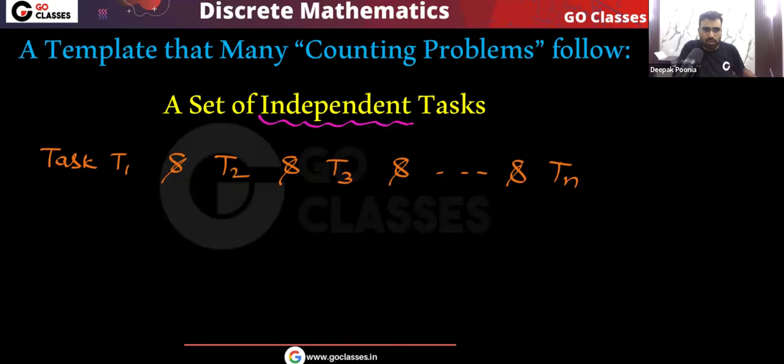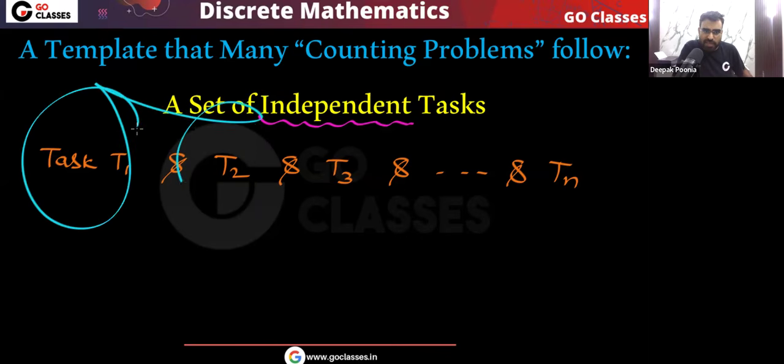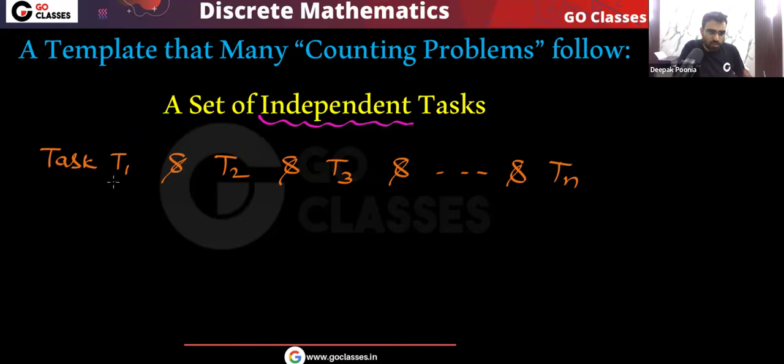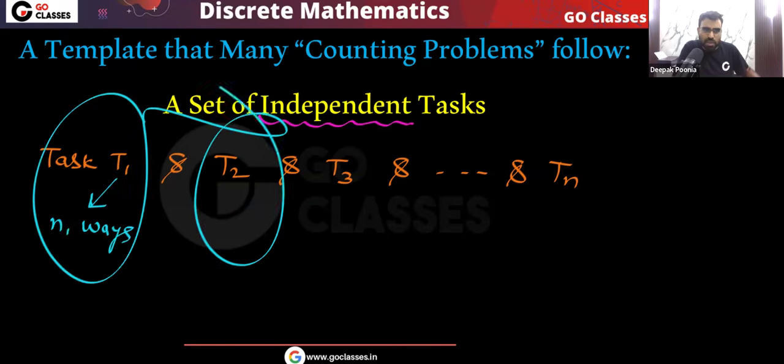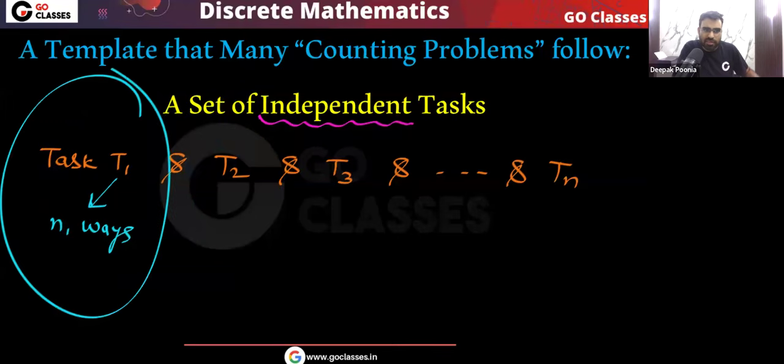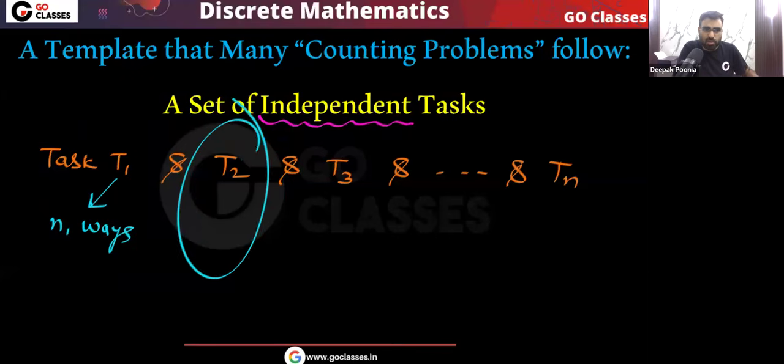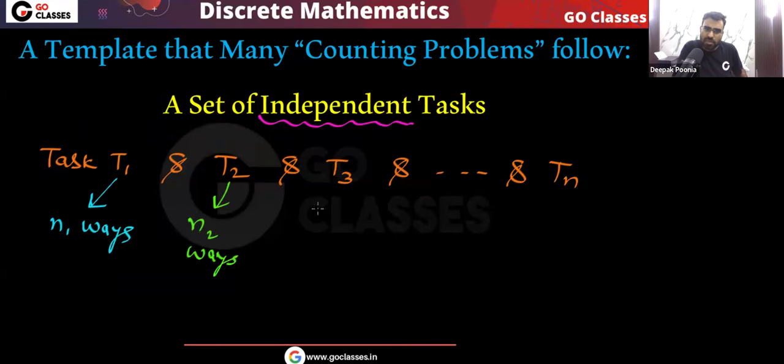Very simple. Now here you can see we need to complete task T1 and T2 and T3 and so on up to Tn. Let's assume that we can do task T1 in n1 ways. And remember, T1 and T2 are fully independent. How you do task T1 has no effect on how you do task T2. So there are n1 ways to complete task T1, n2 ways to complete task T2, n3 ways to complete task T3, and so on. Let's assume that there are n ways to complete task Tn.